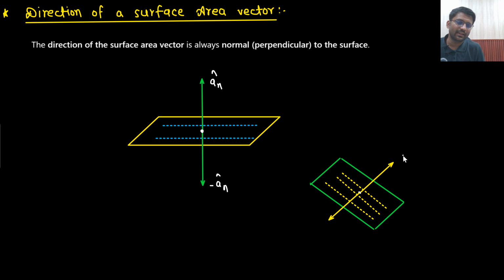So the surface area is placed like this, and either it will be perpendicularly outward or perpendicularly inward. So either n cap or minus n cap. So this we talked about open surface. We are talking about open surface now, right? This is an open surface.